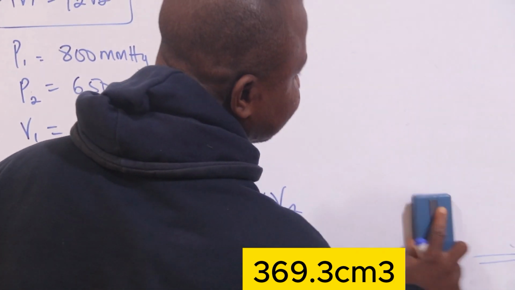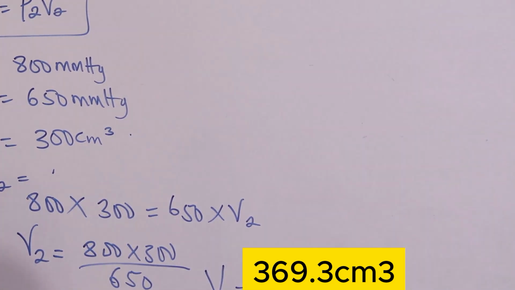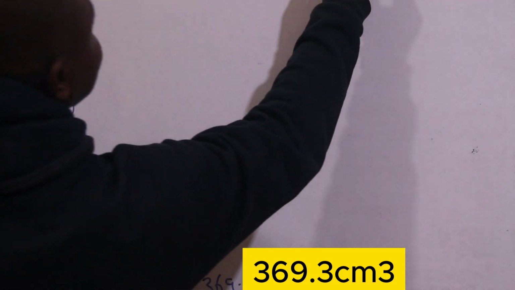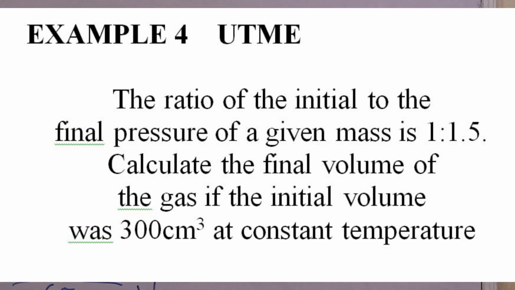I hope you are getting help and making progress. Boyle's law is the first law we're treating in this series. Example 4 is also a UTME question. Some of you that are UTME students should have come across this particular question. The question says the ratio of the initial to the final pressure of a given mass is 1 to 1.5.